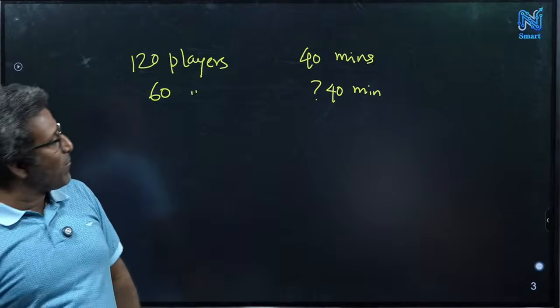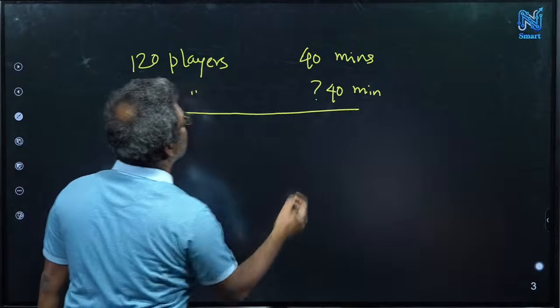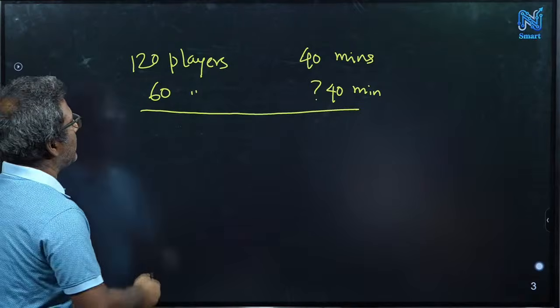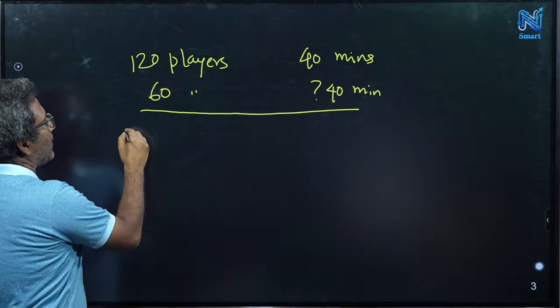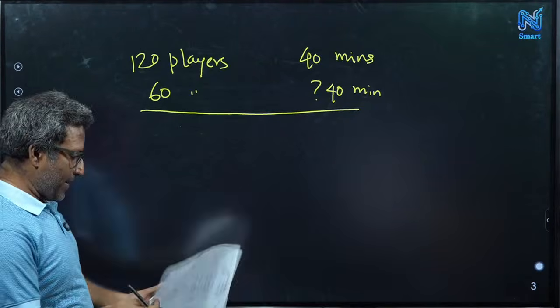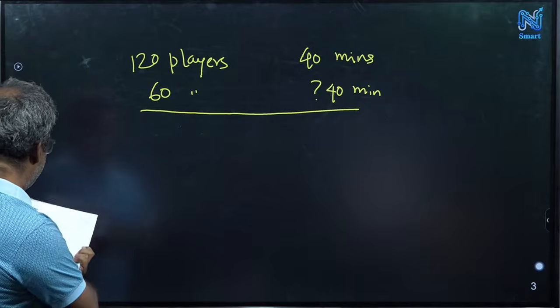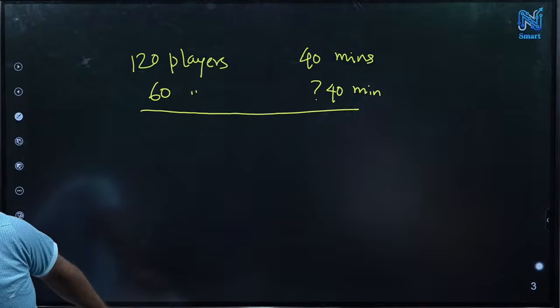Okay, so now I am going to say an interesting problem. Another proportional or inversely proportional type of problem, by Lewis Carroll, right? So let me write down this problem.